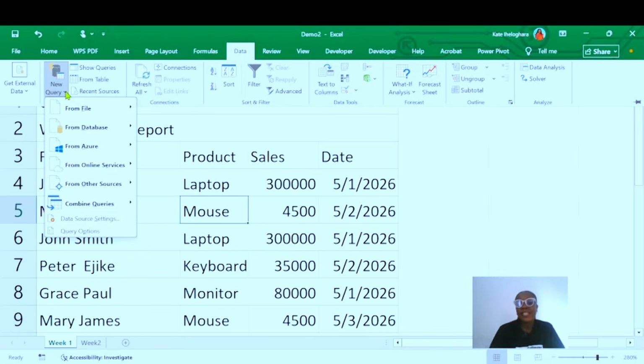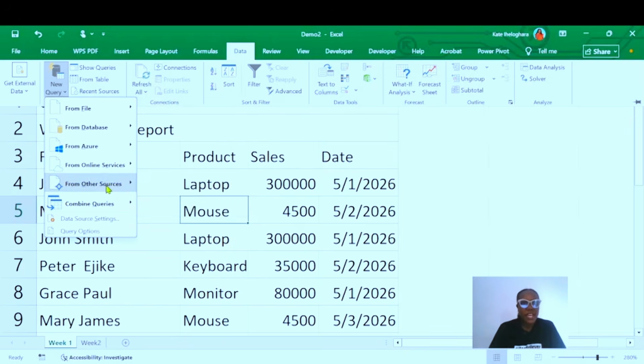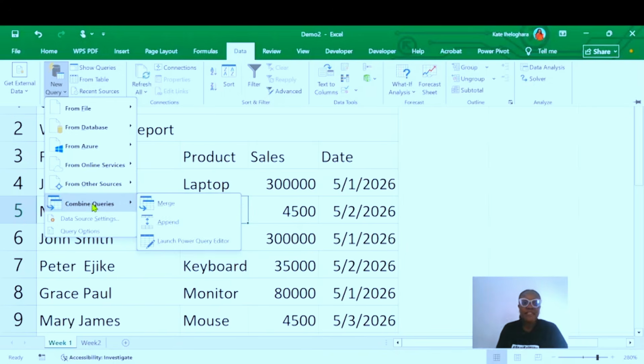Remember we said that Power Query can extract data from different sources: from your folder or your file, from CSV, from a database, from Azure, from online services. Literally, multiple sources.